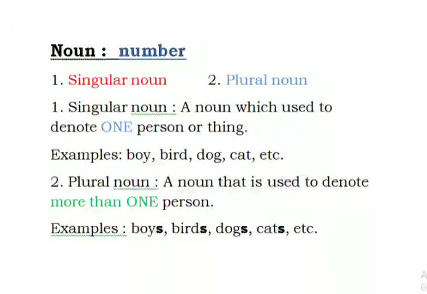And what are plural nouns? Plural nouns are those which are used to denote more than one person or thing, like boys, birds, dogs, cats, etc. Generally, the plurals of nouns are formed by adding s to the singular form. But there are some other rules also for changing singular nouns into plural nouns. So we will read the rules one by one. So come to the first rule.